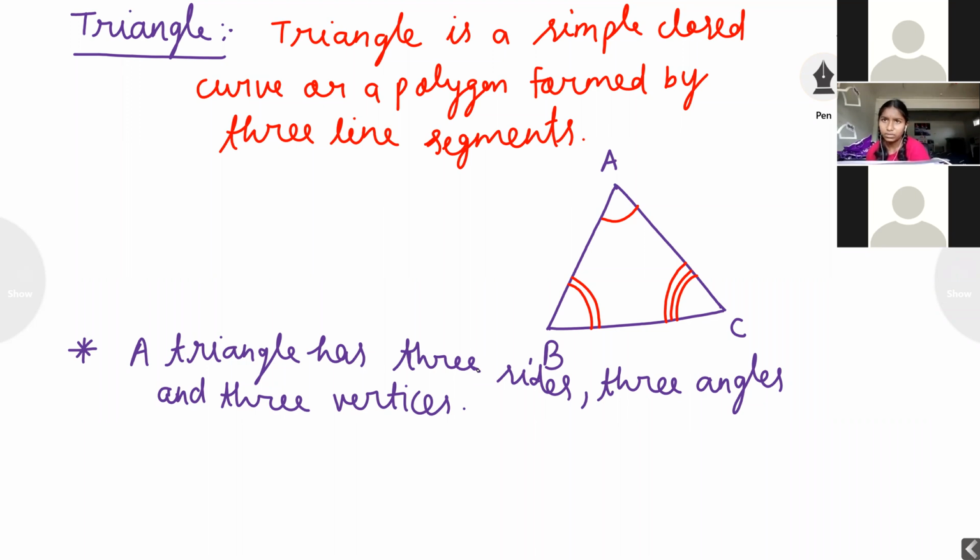Now students, you are observing this figure. How many sides are there? Three sides. What is the name of the first side? AB, BC and CA. Three angles: angle A, angle B, angle C, or we can say angle ABC, angle BCA, angle CAB.